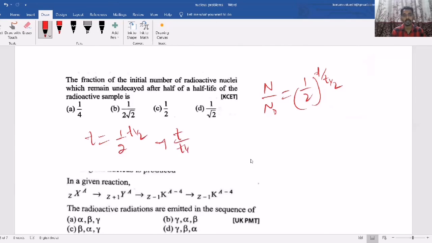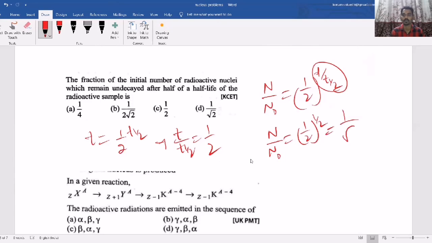That means T by T half is 1 by 2. I have given this formula already. So N by N naught equals 1 by 2 whole power 1 by 2. That means 1 by root 2. So N equals N naught by root 2. So the fraction is 1 by root 2.